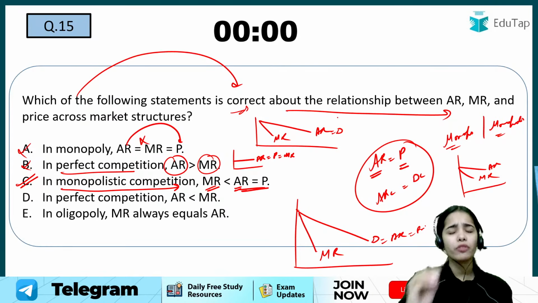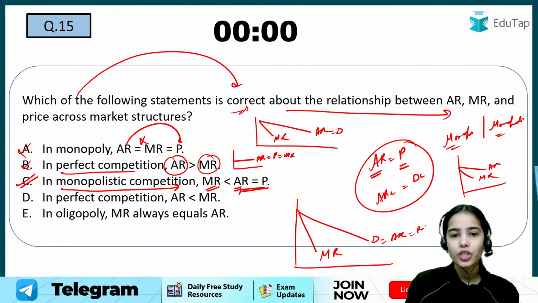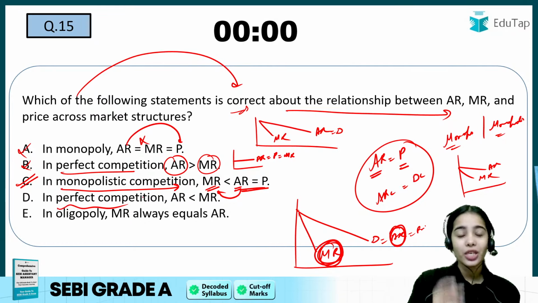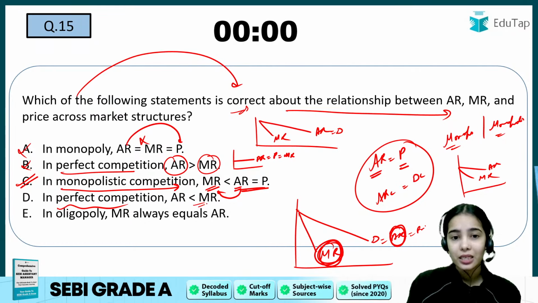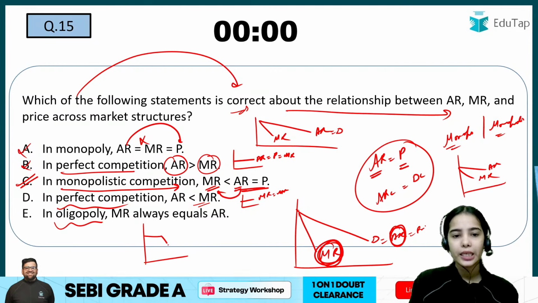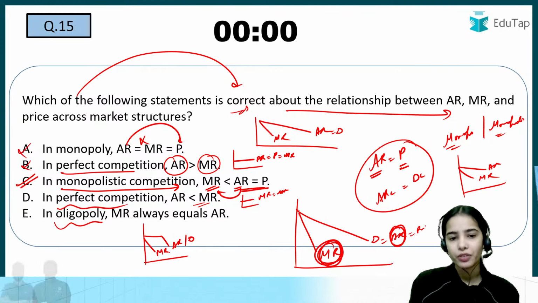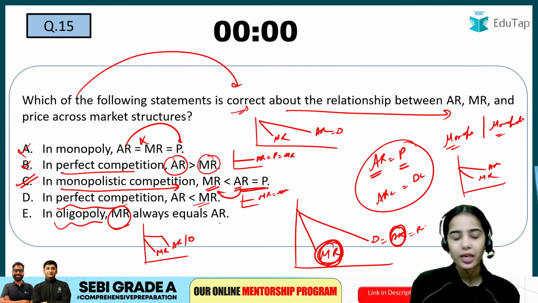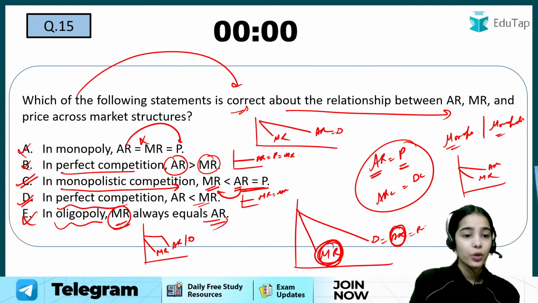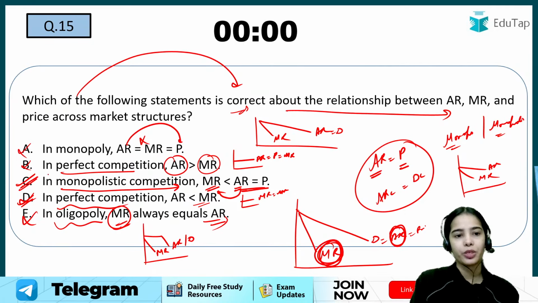Average revenue is always equal to price in all competition. And in monopolistic competition, average revenue is greater than marginal revenue. In perfect competition, is average revenue less than MR? No, MR is equal to AR. In oligopoly, in the kinked demand curve also, the average revenue or demand curve is higher than marginal revenue. So is marginal revenue always equal to AR? No, marginal revenue is below the AR. So this was wrong. Only C is the correct statement.